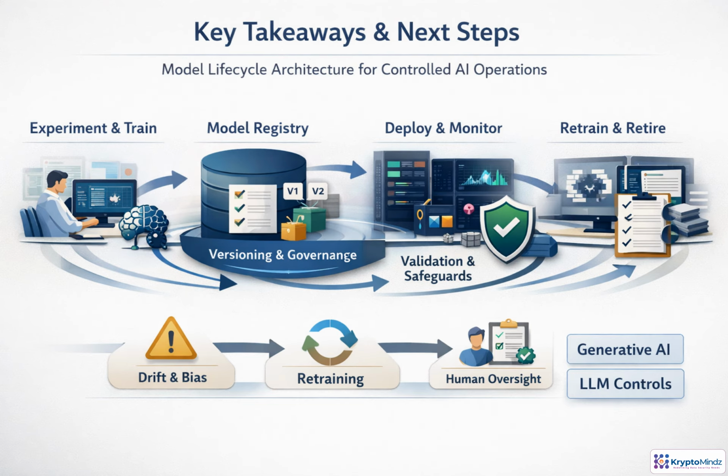Model lifecycle architecture is how AI stays controlled after experimentation ends. The registry anchors versions, lineage, approvals, packages, and audit evidence. Validation gates and change management help keep drift, bias, security issues, and undocumented updates from reaching production unchecked. Next, we apply the same control mindset to generative AI, LLMs, human oversight, explainability, and transparency by design.